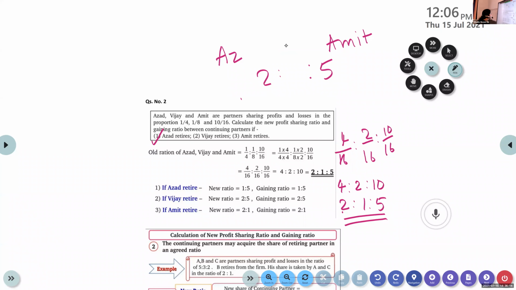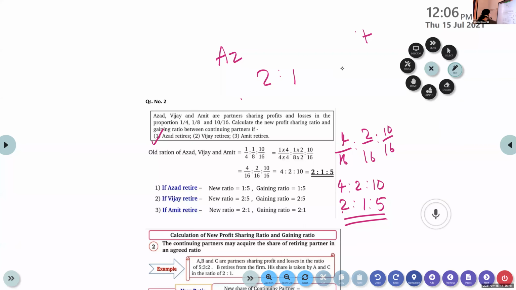Now the third case. Amit is retiring. The third person is retiring. 2:1:5 was the ratio. Third person Amit retires. So what happens? We strike off the third one. So again, new ratio and gaining ratio becomes 2:1. Very good.